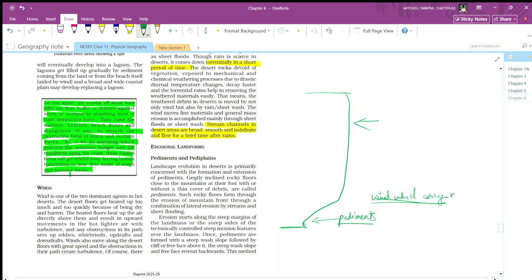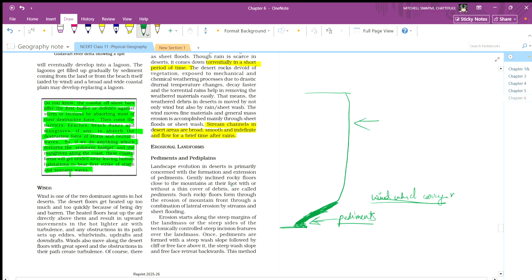So that is called a gently inclined rocky floor close to the mountain. It is gently inclined. Why? Because it got eroded, and due to erosion, it is inclined at an angle.